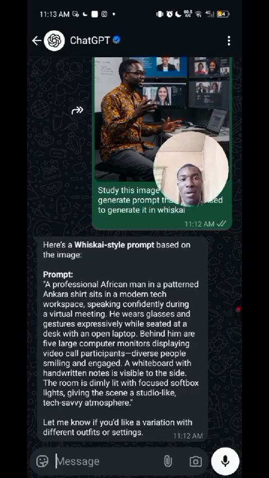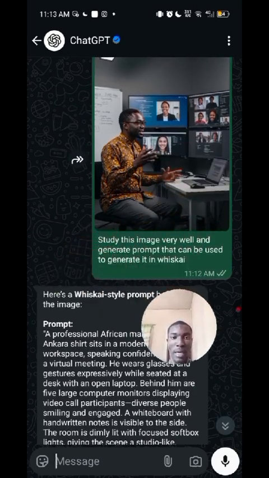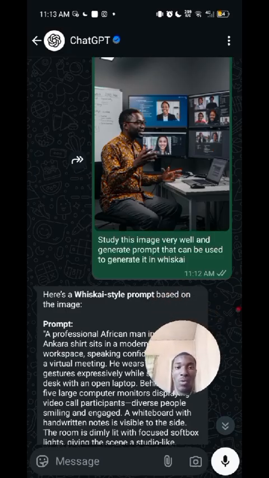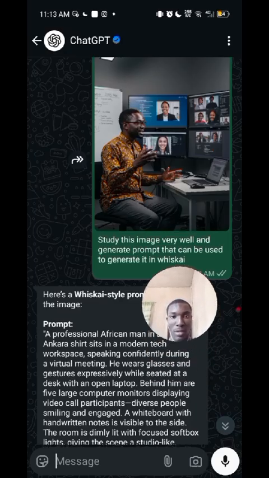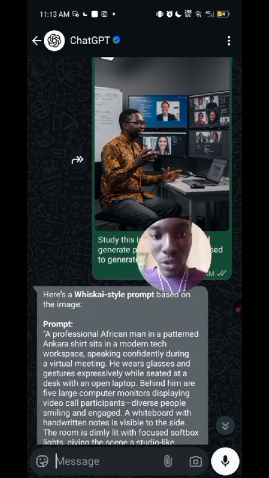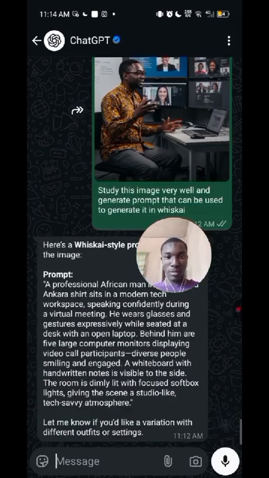But now I don't want this tie. I want someone that is seated working on a laptop, maybe a designer working on a laptop. Then the interface will not be all these people on the screen. I want it to be maybe a Photoshop interface or something like that. So let me just tell it to do that.